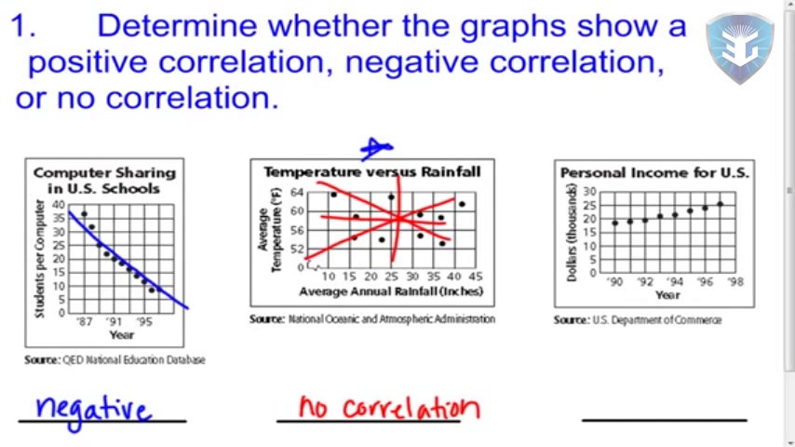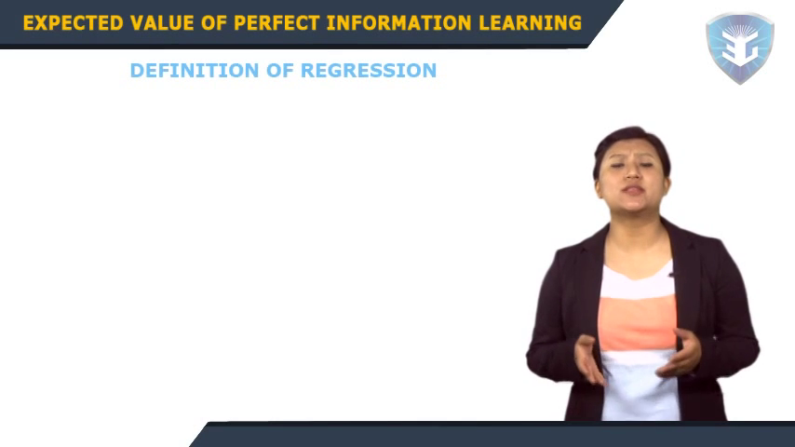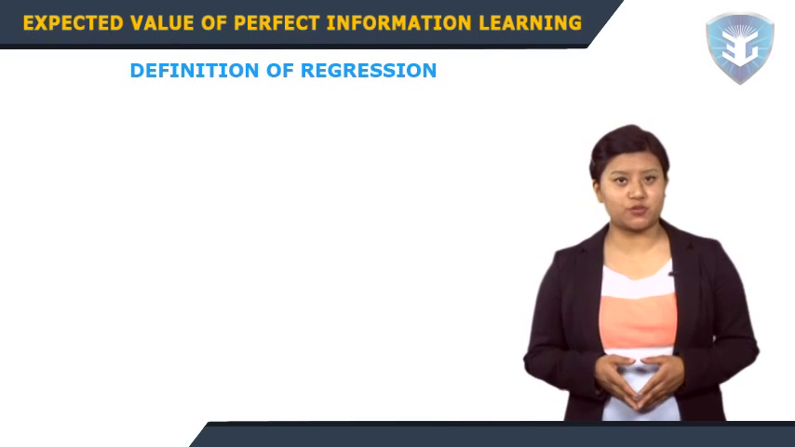And then the far right one, if I were to fit a line to it, I would probably fit a line something like that. I know it's not real straight, but that line does have positive slope, and so it does have positive correlation. Okay. And that's it.